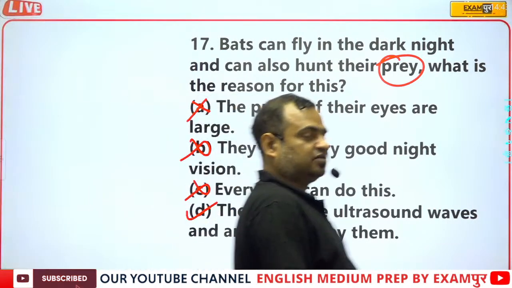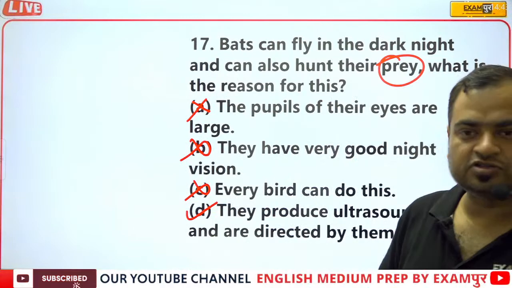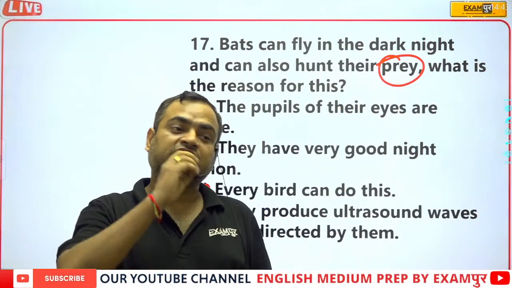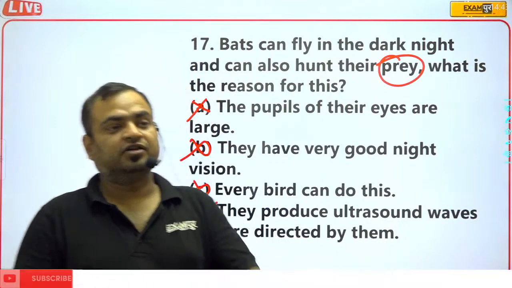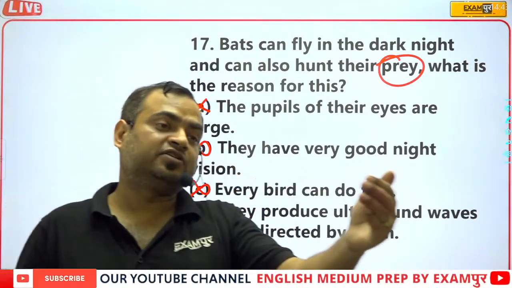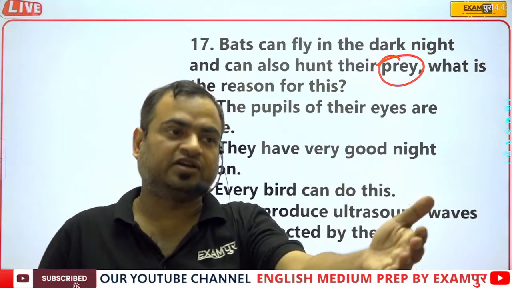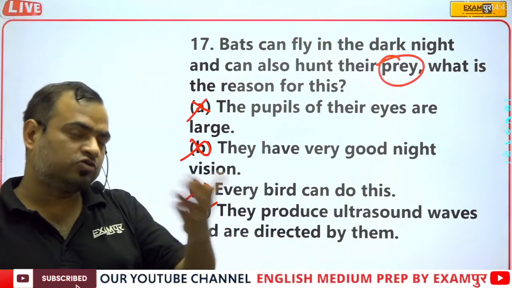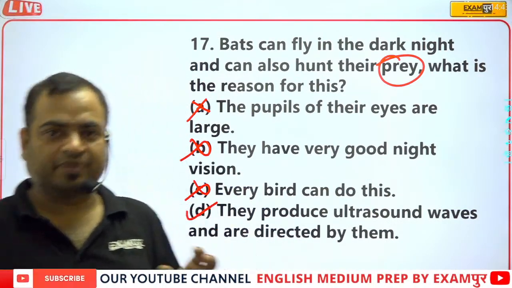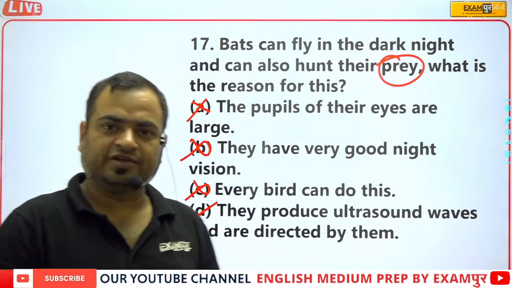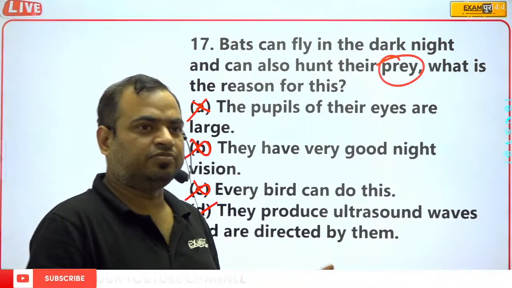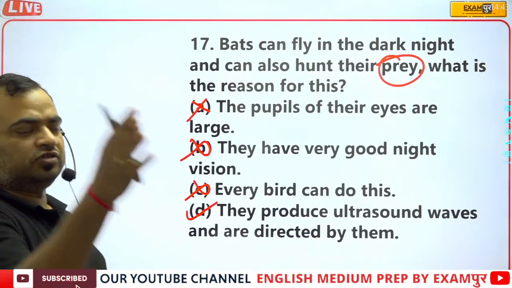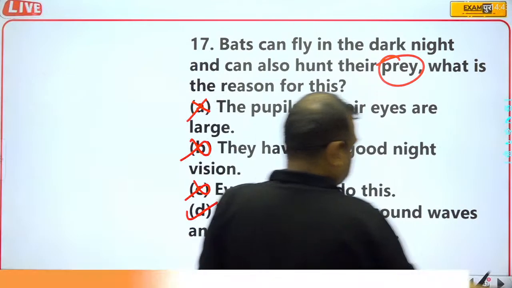D is the correct answer, because they produce ultrasound waves, and those ultrasound waves propagate in the forward direction, and if they strike an obstacle, then obviously they get reflected. Those reflected waves are received by that bat, and the bat comes to know there is an obstacle, so it does not go that way. So D is the correct answer.